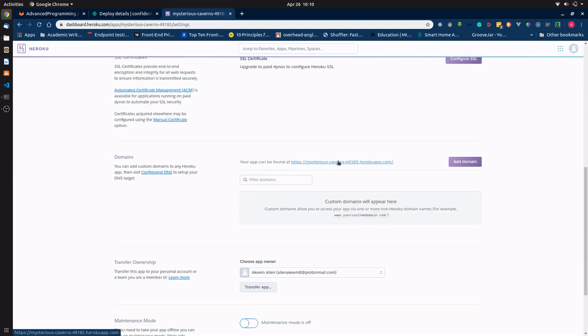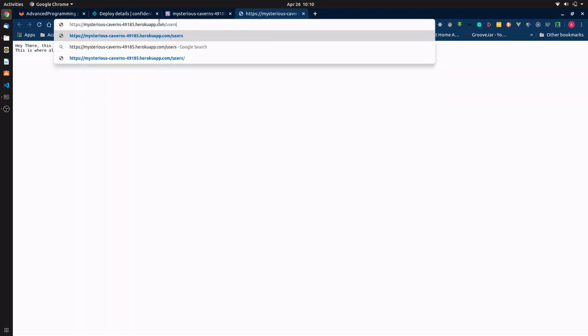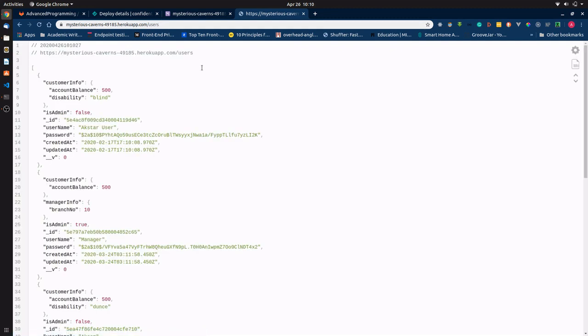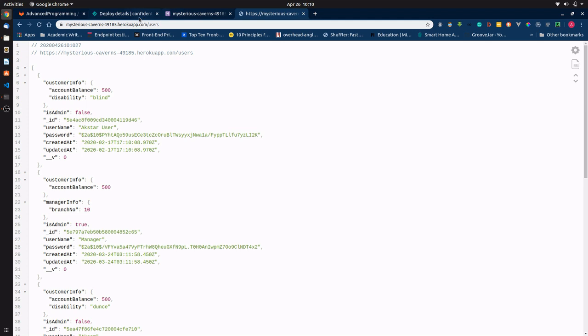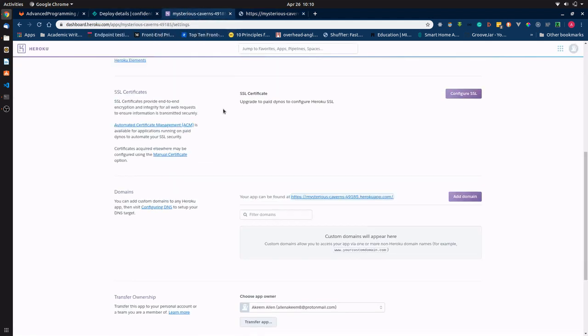So this is a URL. Let's see if I can load up anything from it. Okay, yeah, and there it is. If I do a /users, it should be pulling from our database, and there we go. So yeah, that's how we host our API.